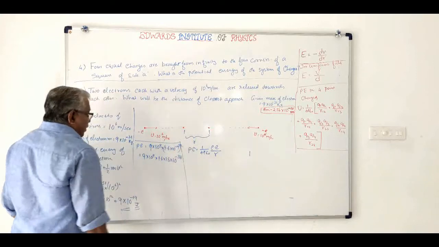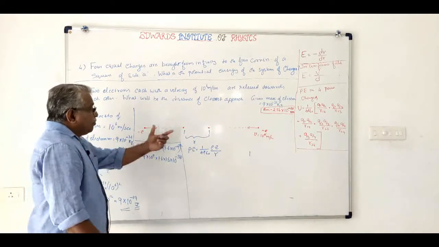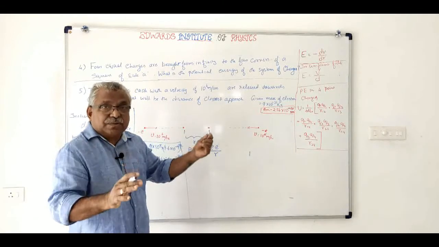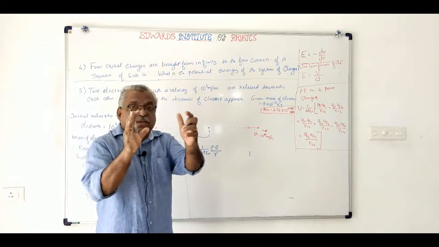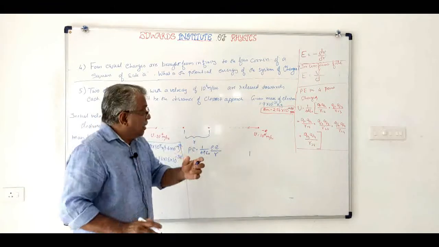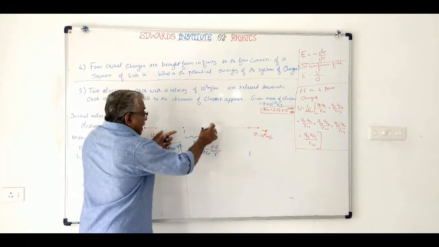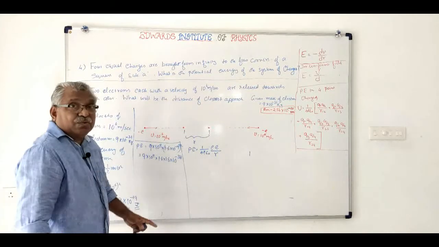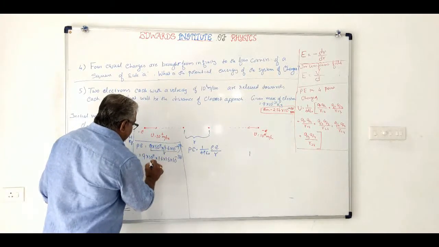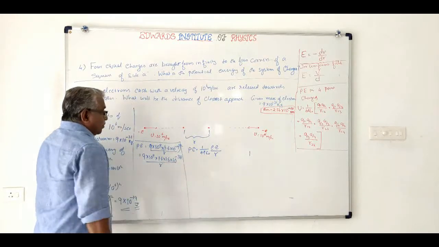This will be the potential energy. When it comes to rest, V is 0, that is kinetic energy has become 0. That means the entire kinetic energy has converted to potential energy. There is one r also here, sorry, divided by r.